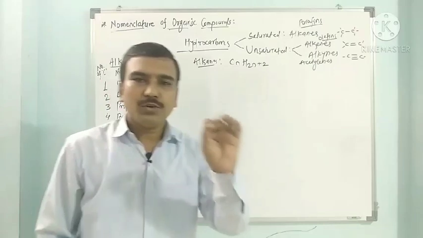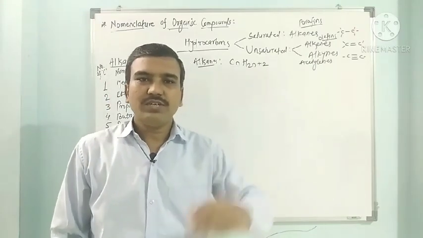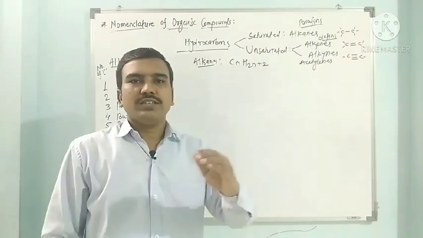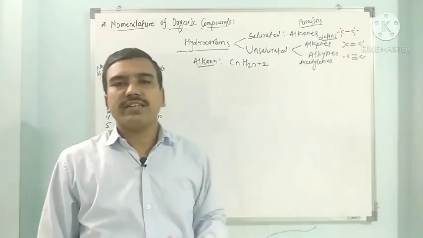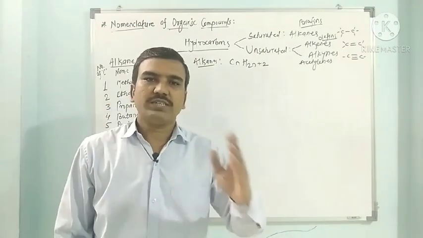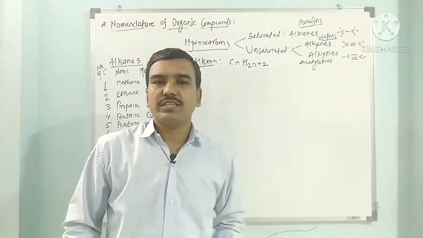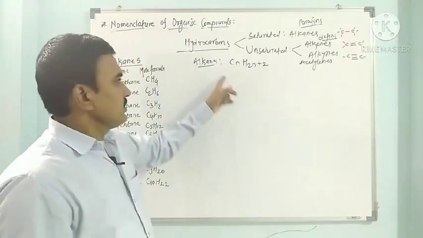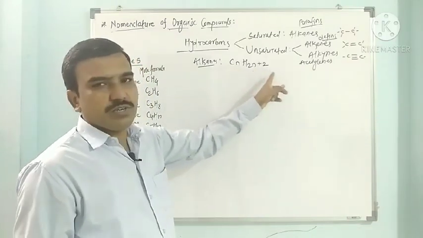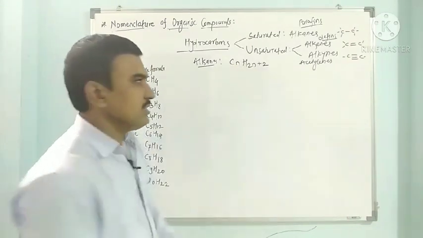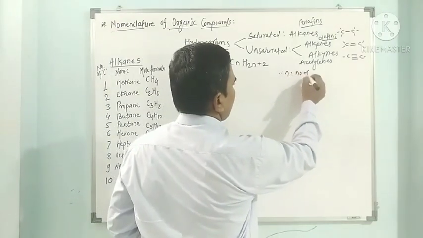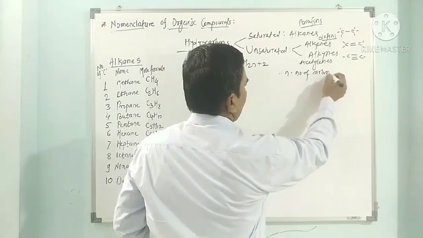So if we know the number of carbons, then we can find out its corresponding alkane. If we know the number of carbons, then we can find out its corresponding alkene. If we know the number of carbons, we can determine the number of hydrogens of that corresponding alkyne. So alkanes are having general formula CnH2n+2, where n is the number of carbons.